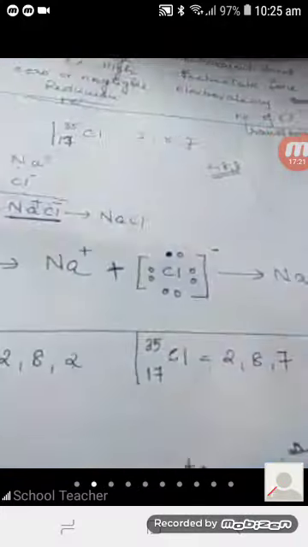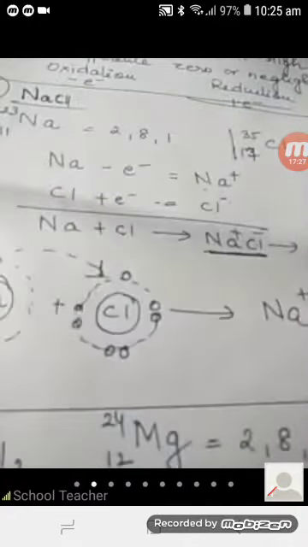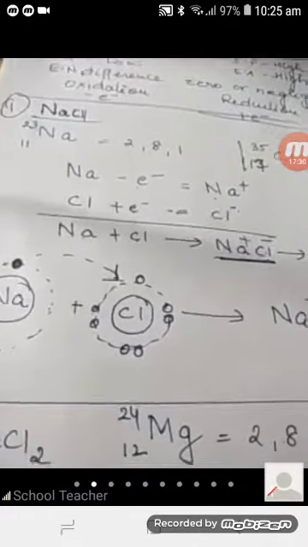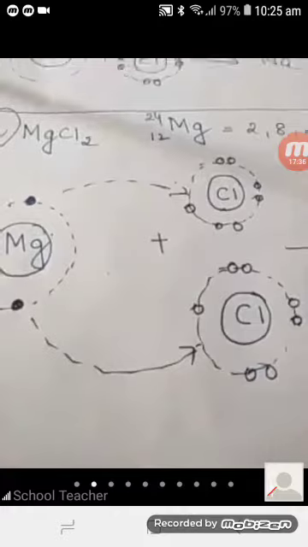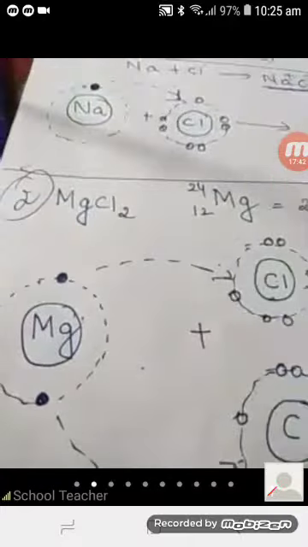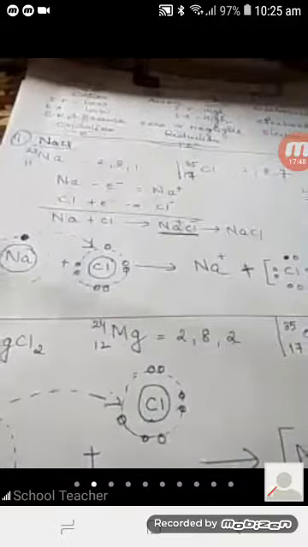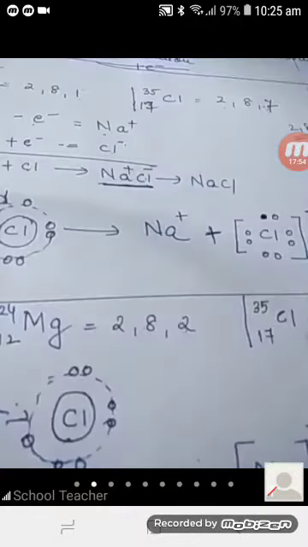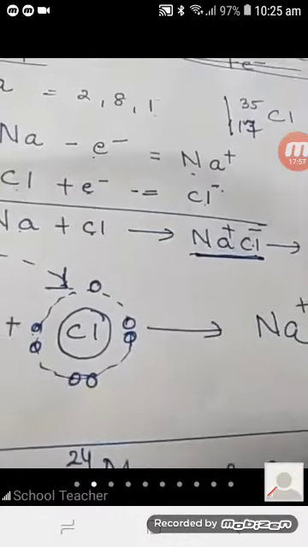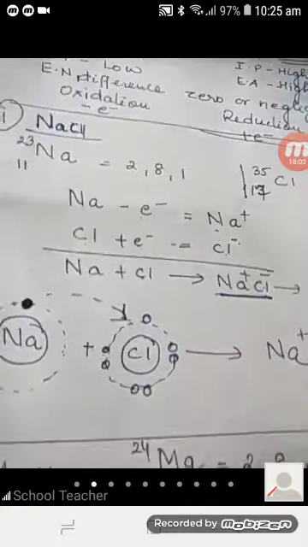So as you can see here, NaCl, and similarly magnesium has got 2 electrons in its outermost shell. So what it does is that it donates its 2 electrons to 2 chlorine atoms, one chlorine atom and the other chlorine atom.